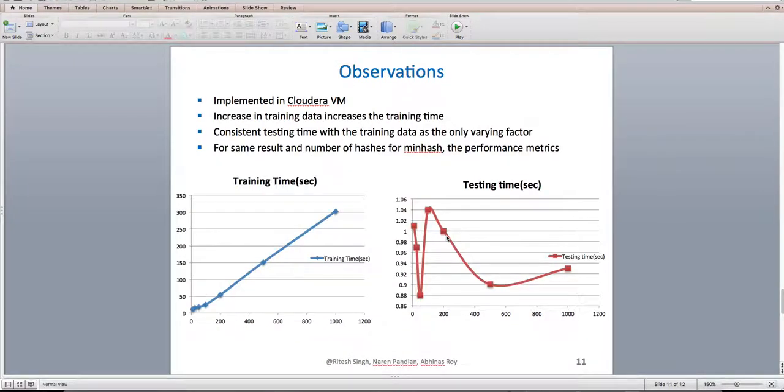So the observation we found was, we implemented the whole thing in a Cloudera VM, which has a Spark installation, and as the training data increases, the training time also increases, which is actually expected. We use the same training data and test data, and just by increasing or decreasing the training data, we measured the testing time for different sizes of training data, how much of an impact the size of the training data has on the testing time. But we found that it's pretty consistent for different sizes of the training data. The only variable parameter here is the training data.